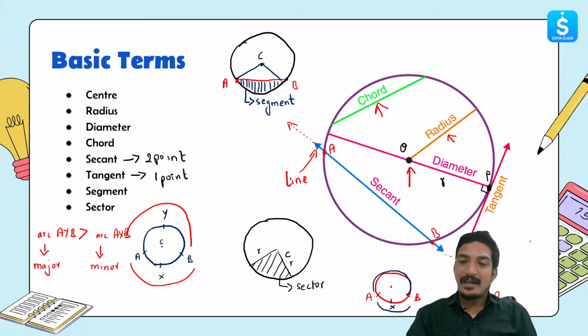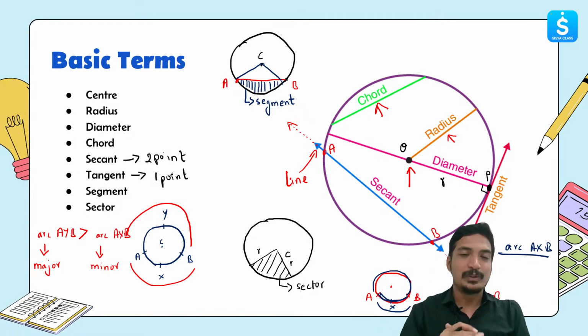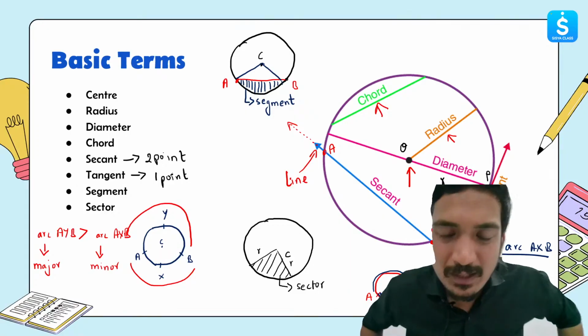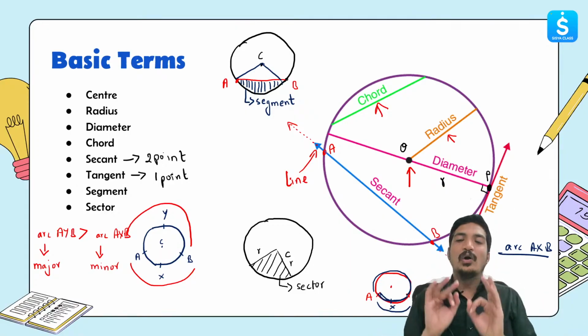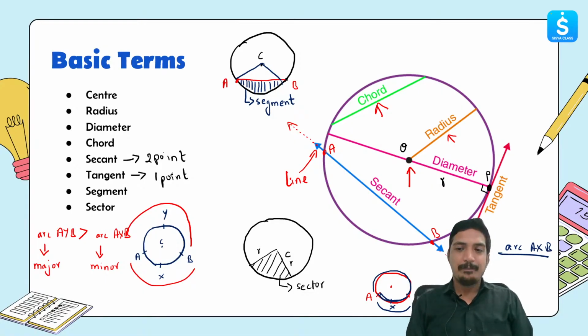So if I say arc AXB, it's very clear that I am talking about this portion only and not the major one. Keep this in mind, this is something students usually get confused with: an arc should always be mentioned using 3 points. I believe this is clear to all of you, right?